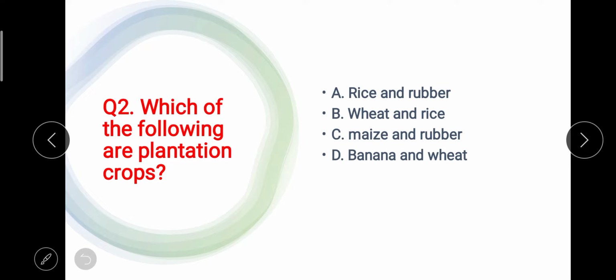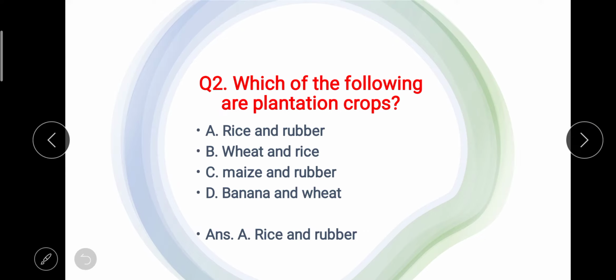Rice and rubber, yes, that is okay, because in the second option wheat is not a plantation crop. In the third option maize and rubber, maize is not a plantation crop. And D option, banana and wheat, wheat is not a plantation crop. So that's why A option is right. Okay, so our answer is A option. Now see the next question, dear friends.